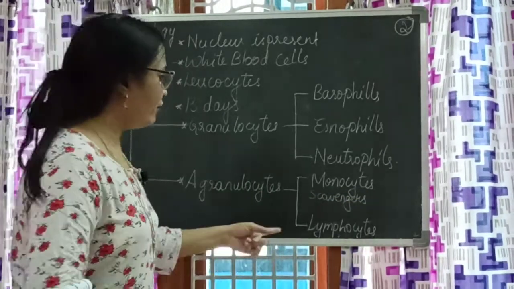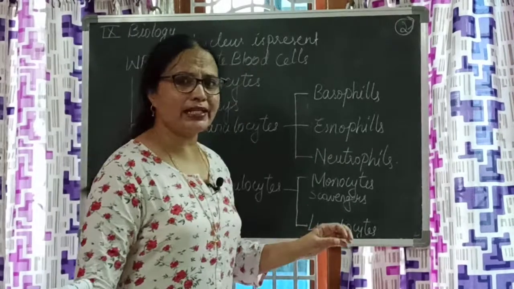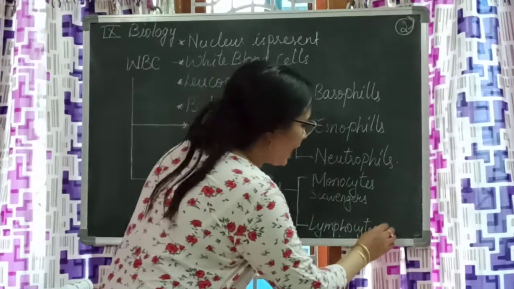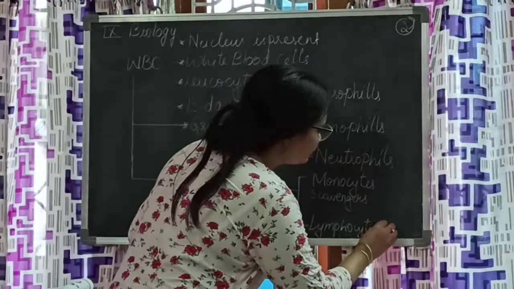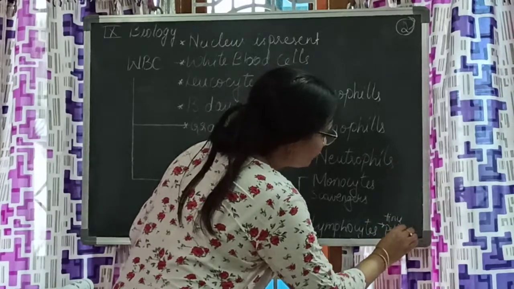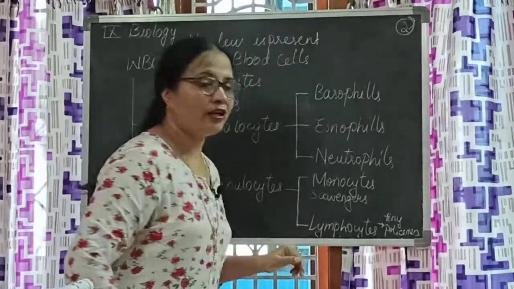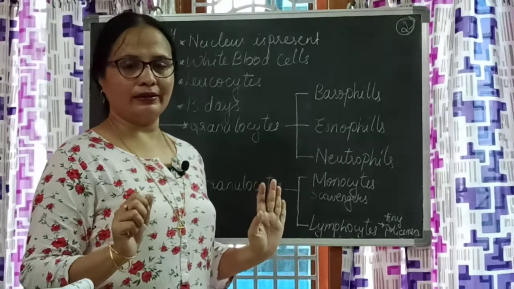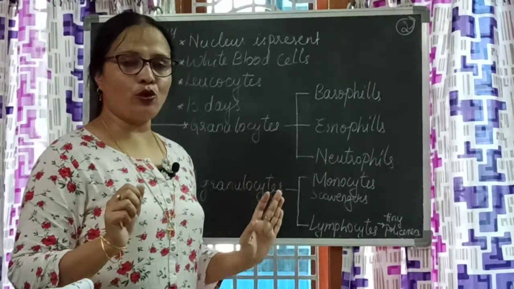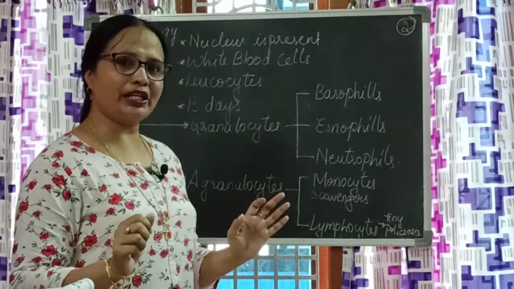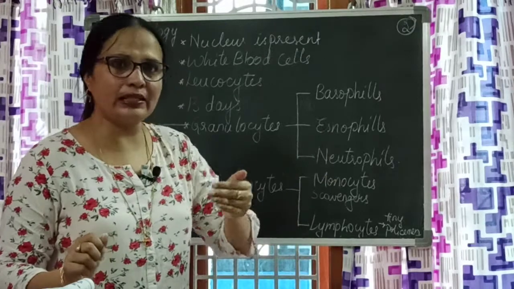Then what do we call lymphocytes? Lymphocytes are tiny, monocytes are large. We call lymphocytes tiny policemen because they stand guard. They do not permit any microorganisms or any foreign material to even enter inside.